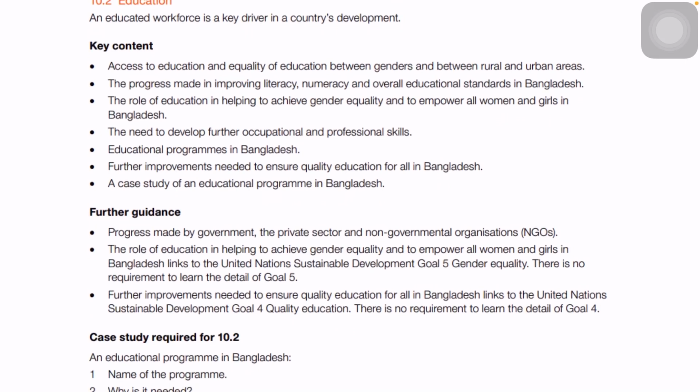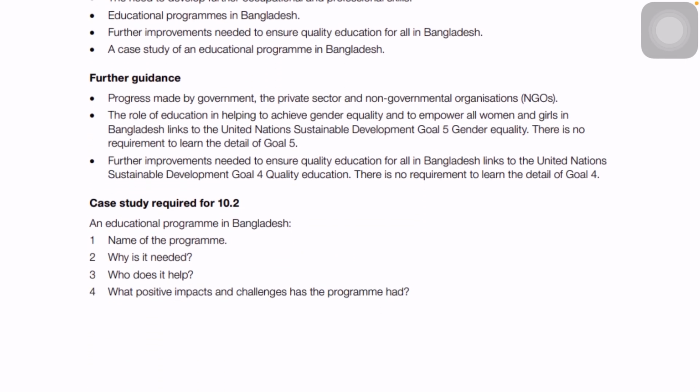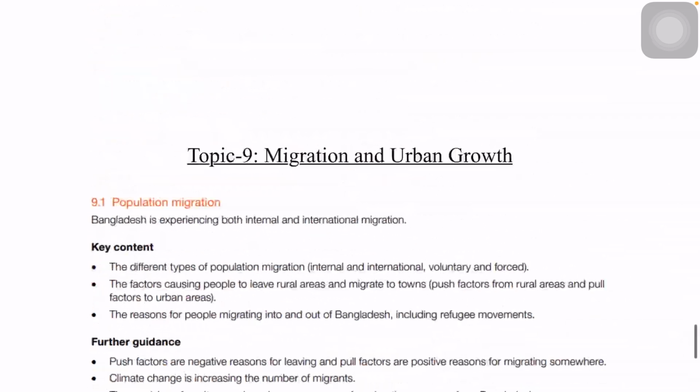We have different education tiers: primary, secondary, tertiary, vocational training. Then what we can do to improve the educational sector in our country, what measures we can take. So this is what we have under this part. Again, a case study related to an educational program in Bangladesh.